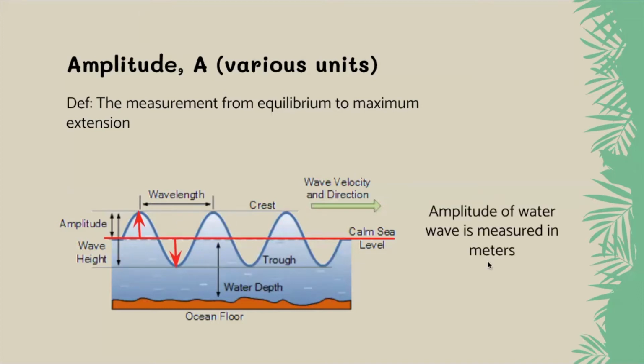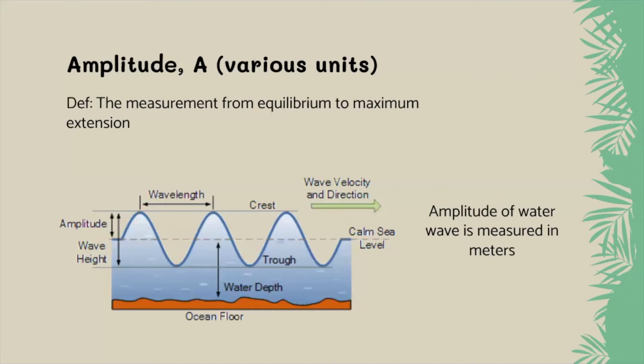And that's probably the easiest one to picture, right? You're like, okay, it goes up and down. So we measure up and down distances with a meter stick. We would measure that in meters. Okay. So notice in order to get the amplitude, I found the equilibrium position, and then I'm labeling the distance from equilibrium to crest or equilibrium to trough.